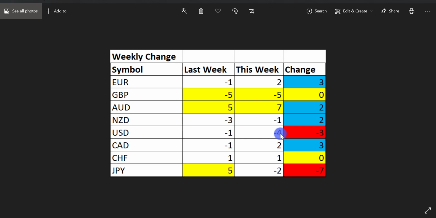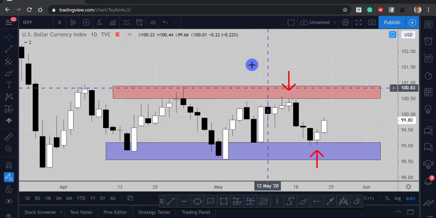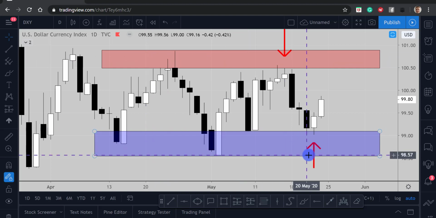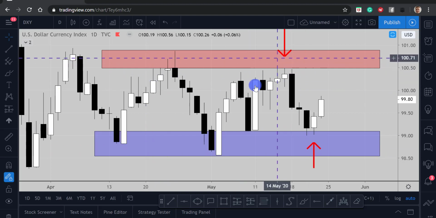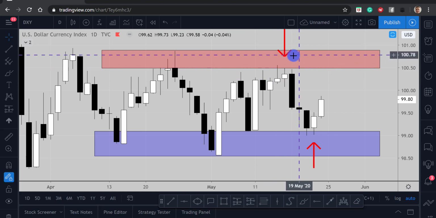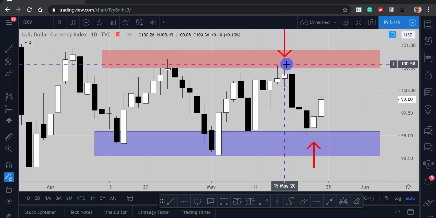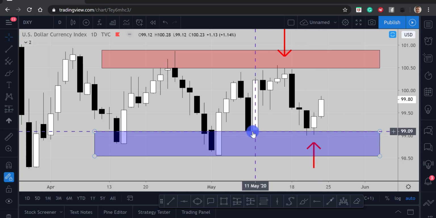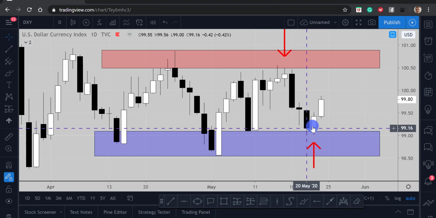The dollar lost some ground, and that's just because the dollar is in a bit of a range. Let's go take a look at that now. If we look at the US dollar index here, we can see that price is predominantly in a range. Just the week before last, price came back into that key area of resistance. It dropped back down into that supporting zone through here, previous daily structure lows around about 99, and has bounced since.